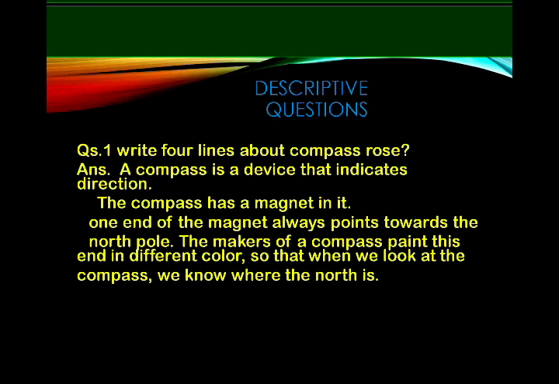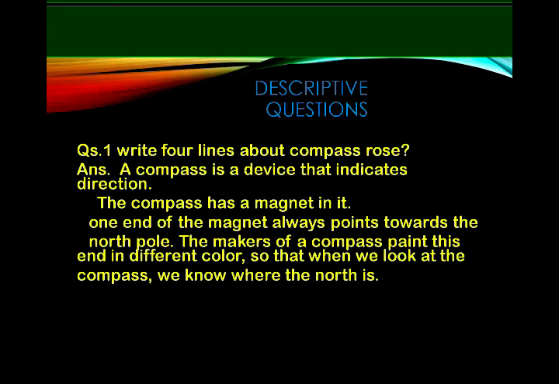A compass is a device that indicates direction. The compass has a magnet in it. One end of the magnet always points towards the North Pole. The makers of a compass paint this end in a different color so that when we look at the compass, we know where the north is.